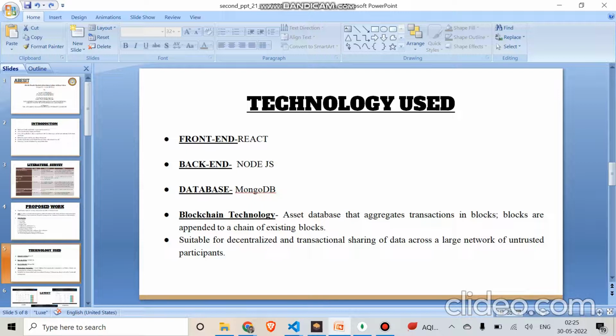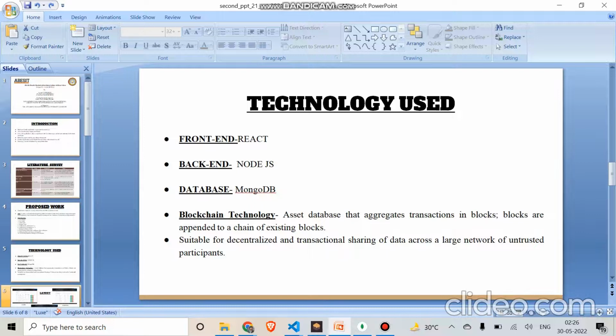And we are using a blockchain as the main database to decentralize and secure our data. The main advantages of the blockchain are decentralization and immutability. Once the data is stored on the blockchain, it cannot be altered or changed, which ensures the integrity and authenticity of the data.